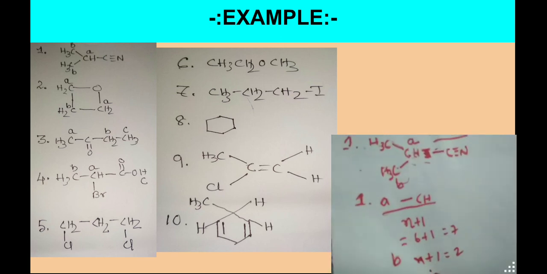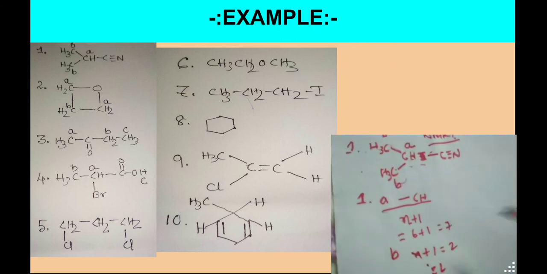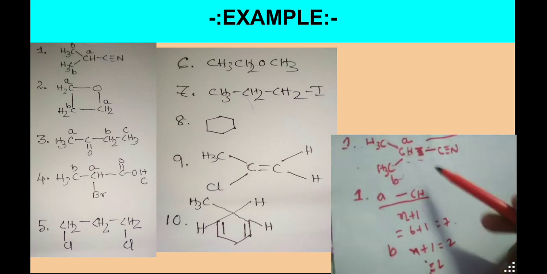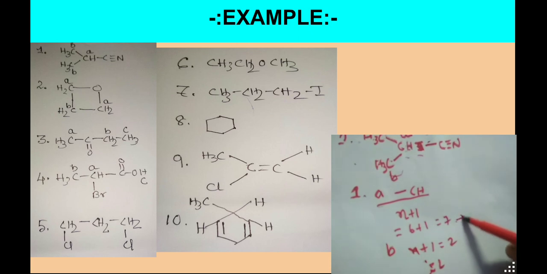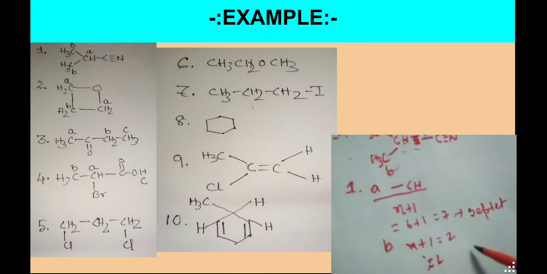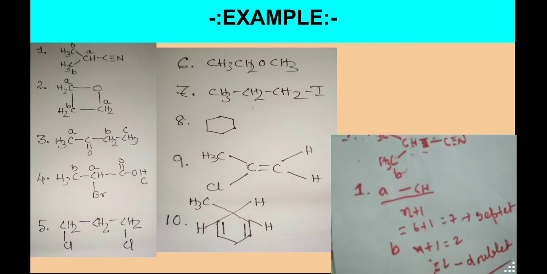So we get 2 signals. For CH we got 7 signals, for CH3 we got 2 signals. The 7 is called a septet, and this is called a doublet. That is the signal that we get.